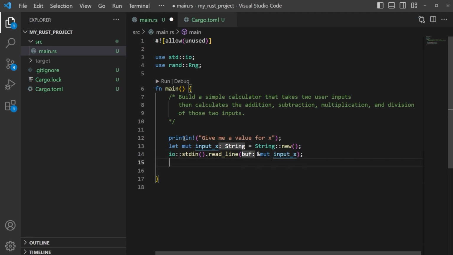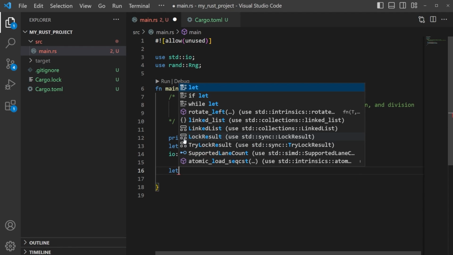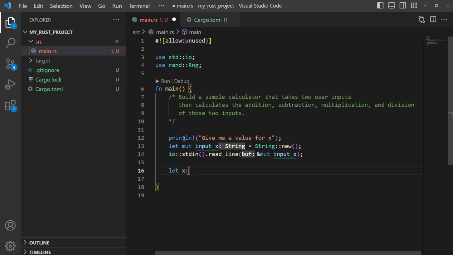Now we need to convert this to a number. This is where your Google-fu should come into play, and you can figure out a little bit of information. This is where we learn some of these methods and other tools that are attached to these sorts of items. So we can now define a variable. Let's just say let x equals i32 for this. We do have to define the type here, unless we define it in the parse, which I'll show you in a second.